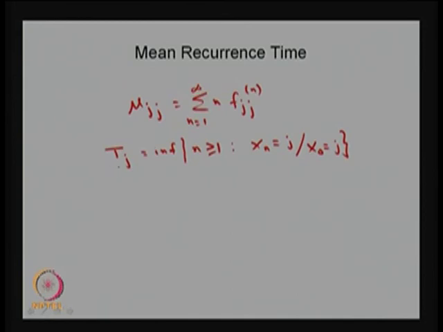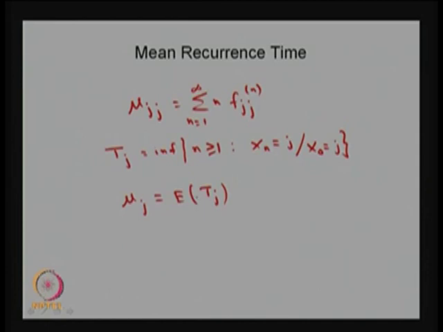So, using this random variable also you can give the definition of a mean recurrence time. Now, I can define the mean recurrence time mu j. You do not need two suffixes j comma j, one suffix is enough. So, mu suffix j is nothing but the expectation of the random variable t j. The t j gives the step that denotes the first return time.